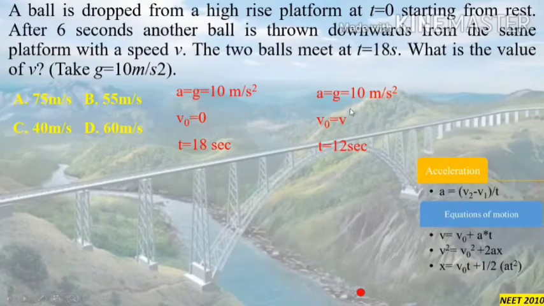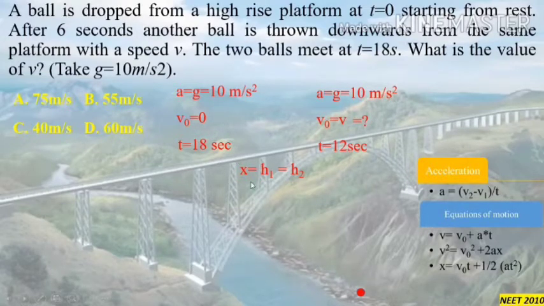So now we know the values for both the motions, but we need to find the value of the initial velocity of the second ball, that is v. In this case we can observe that the distance travelled by both the balls is equal. Both the balls have started from this position and reached the same position. One ball took 18 seconds and another ball took only 12 seconds to do the same task. So we can equate the distances travelled by both the balls.